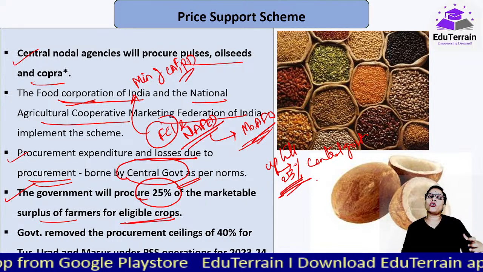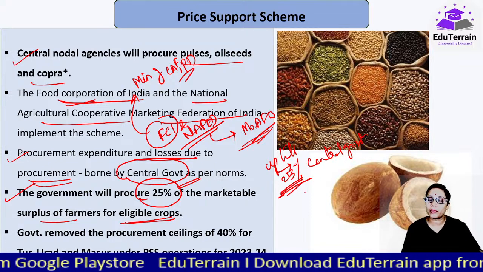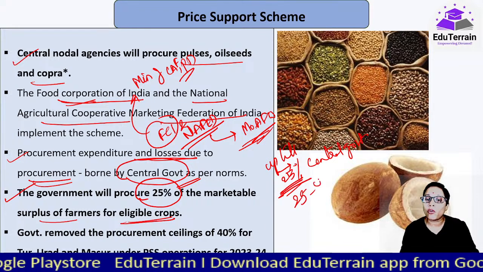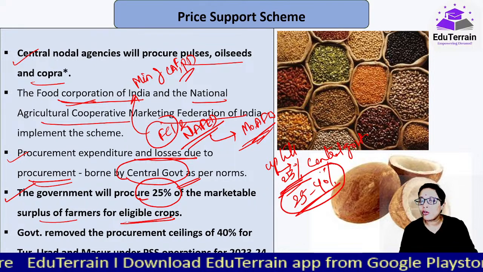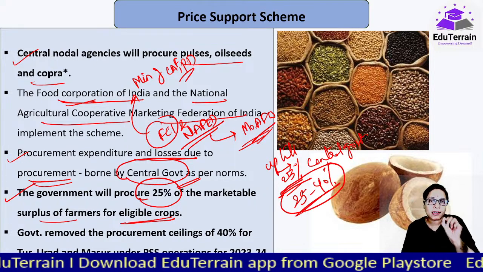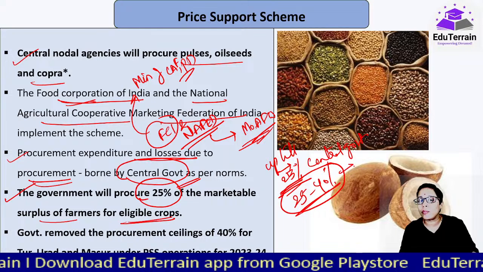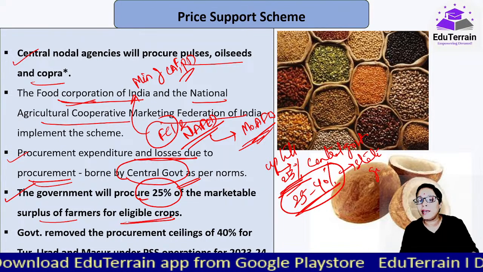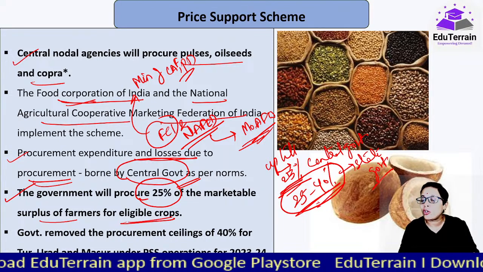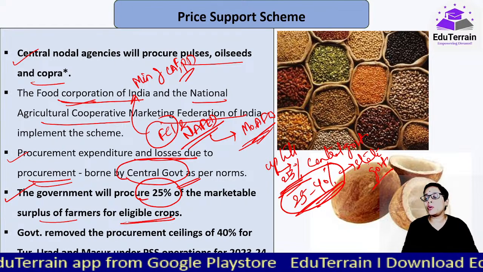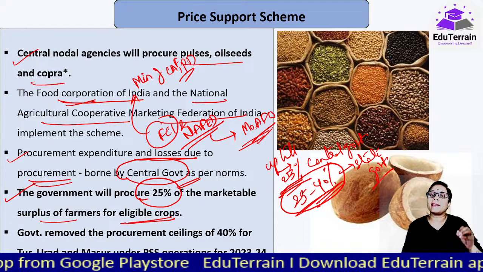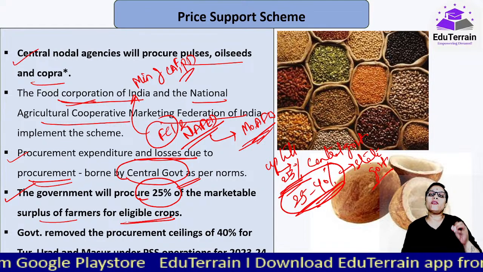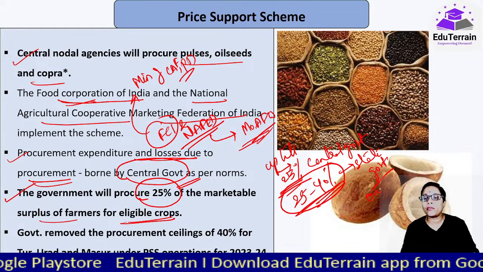If there is any procurement beyond 25%, which can go up to 40% again, not more than that, this 25 to 40%, whatever the expenses that are to be borne, that would be borne by the state government, and whatever that is procured over and above 25% till 40%, that can be used by that respective state government for their own welfare schemes.